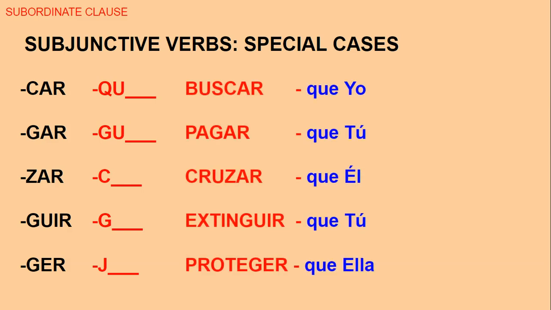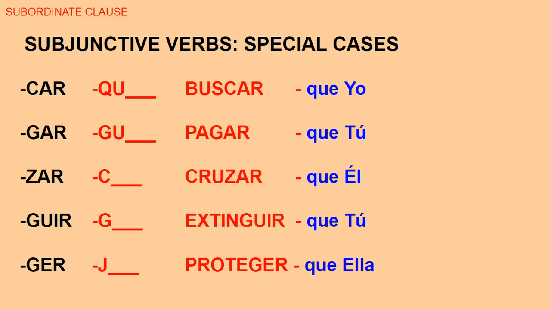So we're going to have, for CAR, we'll have buscar. So that would be que yo, what would that be? Que yo, drop the CAR, plug in the QU, and what is our ending for an AR verb? Que yo busque. Let's take a second and look at these because obviously I have all the answers at the same time. So pagar, drop the GAR, plug in the GU. ZAR, let's drop that, plug in the C with the ending. All these are AR so far, so you know that they have E's in them.